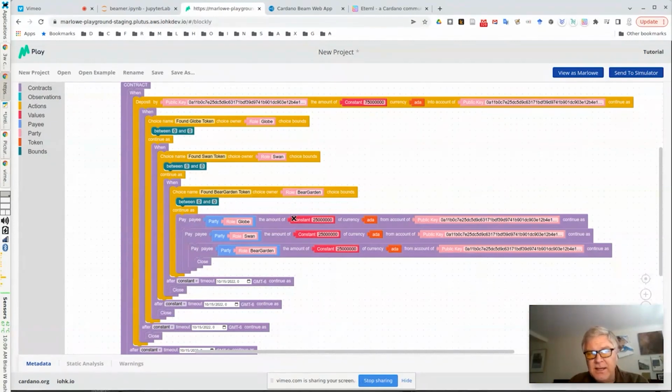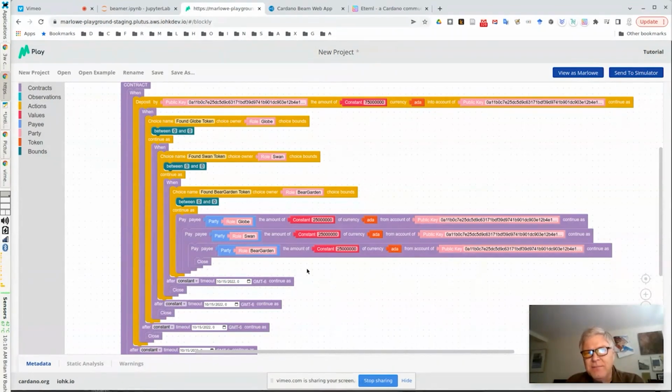gives a third of the funds, 25 ADA, to the possessors of each token. So if the same person possessed all three tokens, then they would get three payments of 25 ADA. If you had a game where three people were collecting these, then they would each get their fair share. And the nice thing about the Marlowe contract is it enforces certain safety.